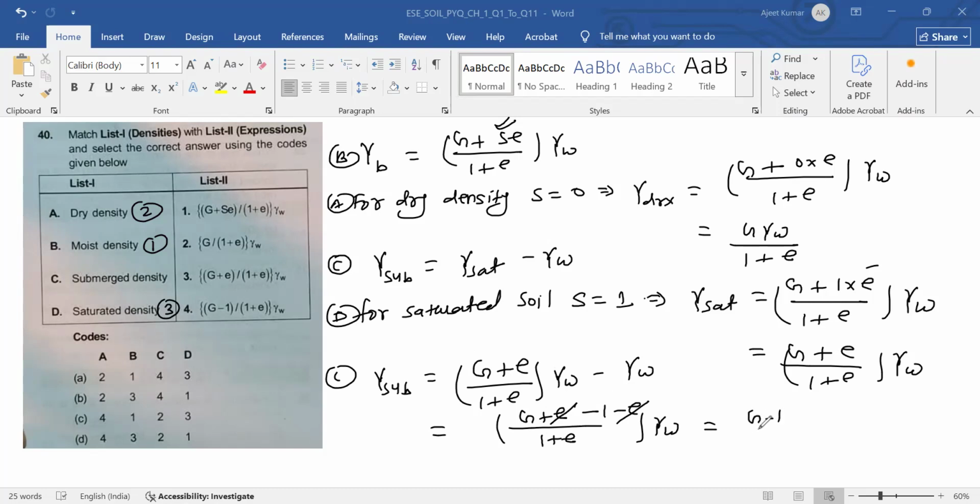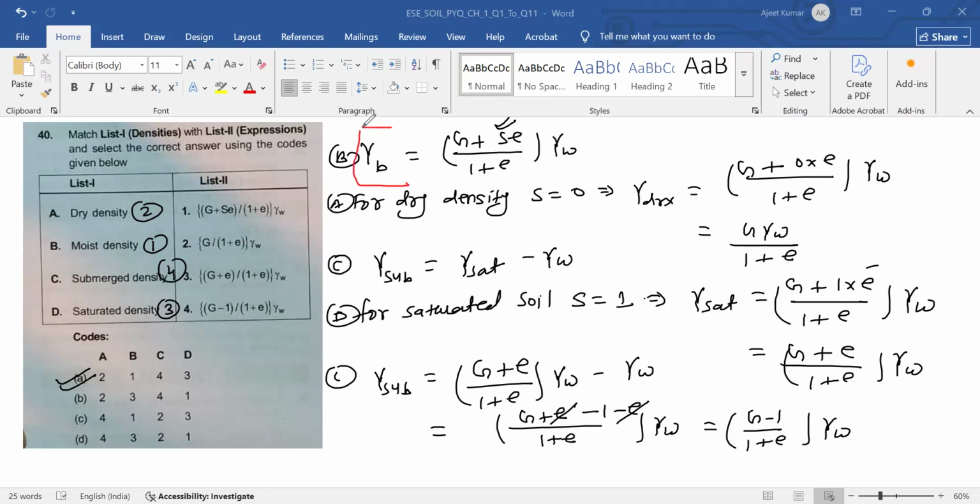Then this is G minus 1 over 1 plus e into gamma W. So G minus 1, this is 4. So answer will be 2143, option number A. Okay. So this is the basic formula.